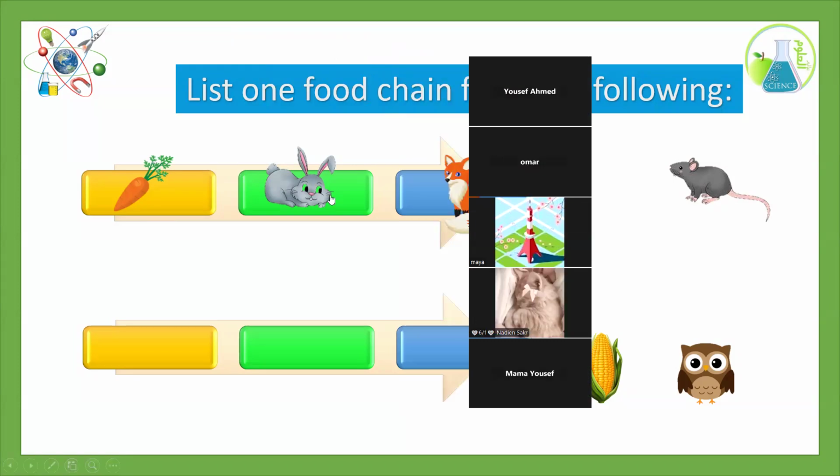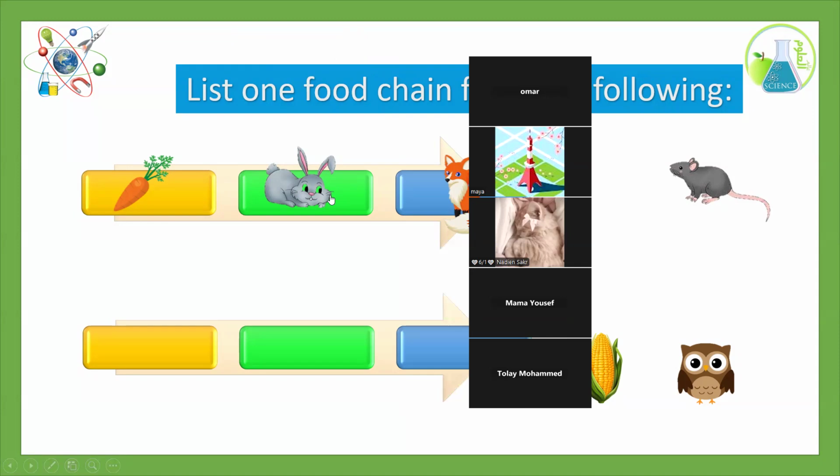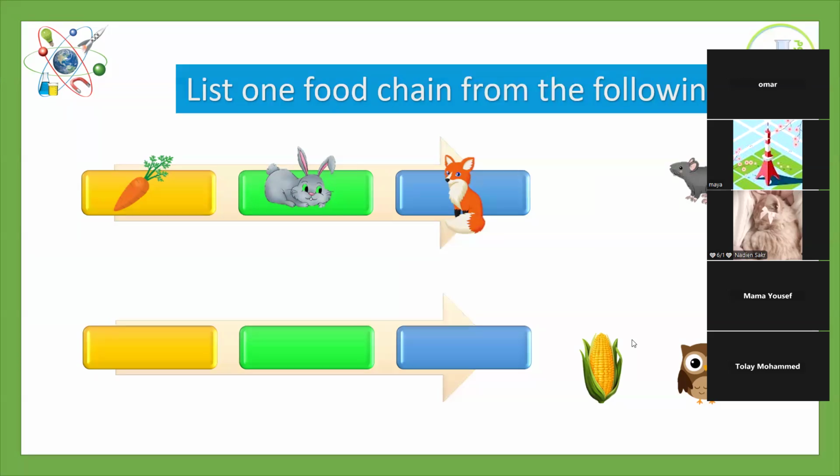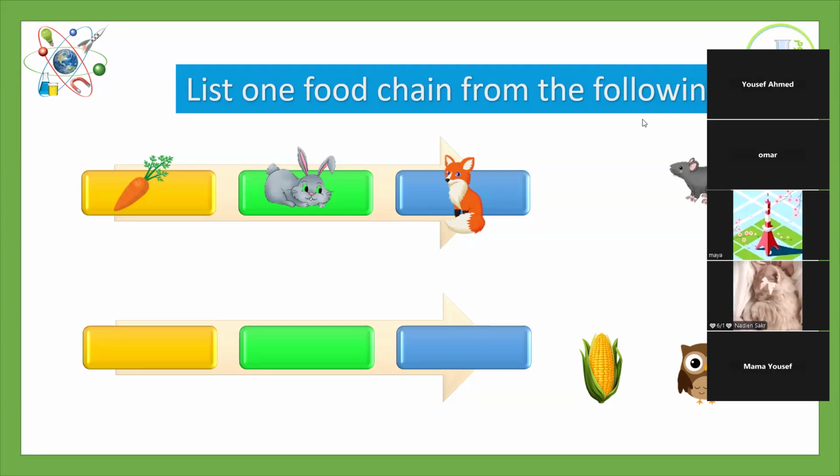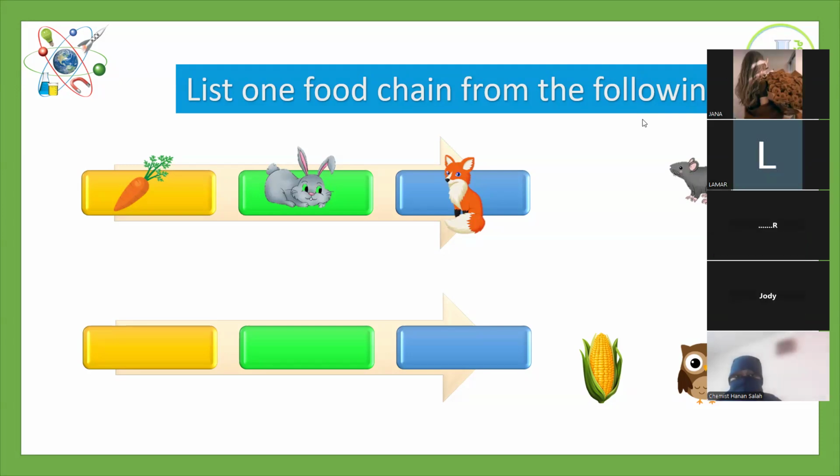Someone else. Let's go to Nadine. Yalla ya Nadine. Can you try to make another food chain by these three animals? Nadine? Hello? Nadine, can you hear me? Excellent, ya Jana, mashallah, your answers on the chat, so perfect. Nadine is not here, okay. So let's go to another one until Nadine comes back with us. Bravo, ya Jana, bravo, great job.